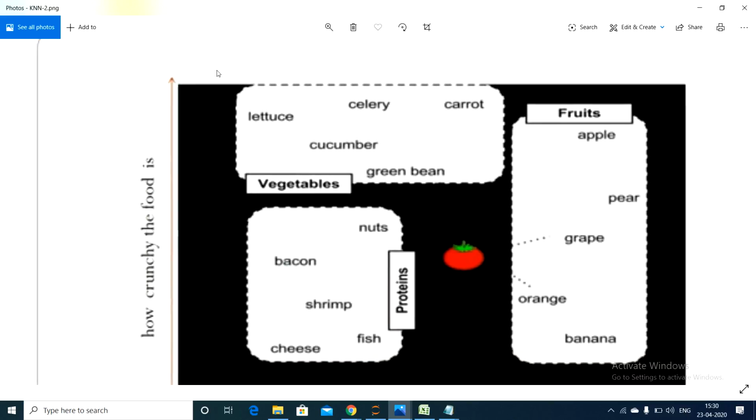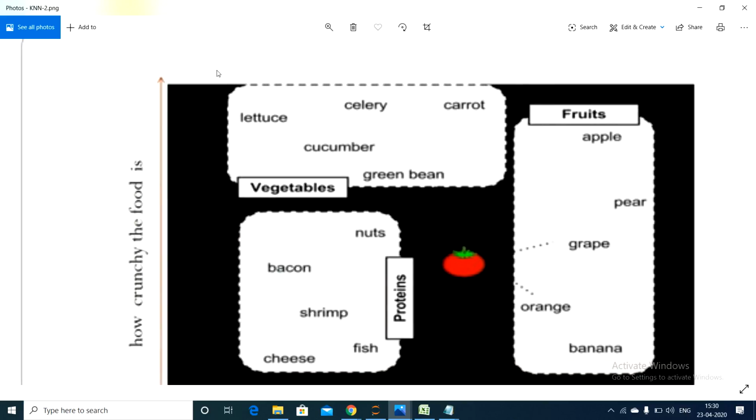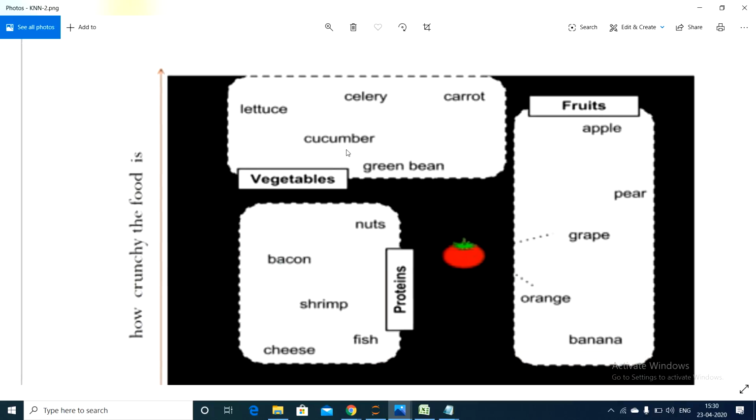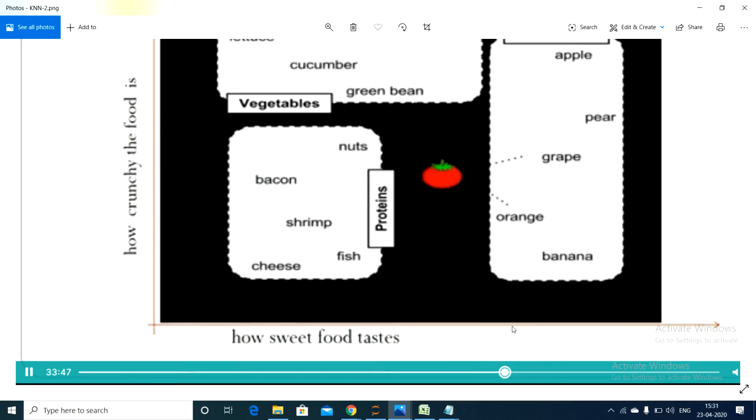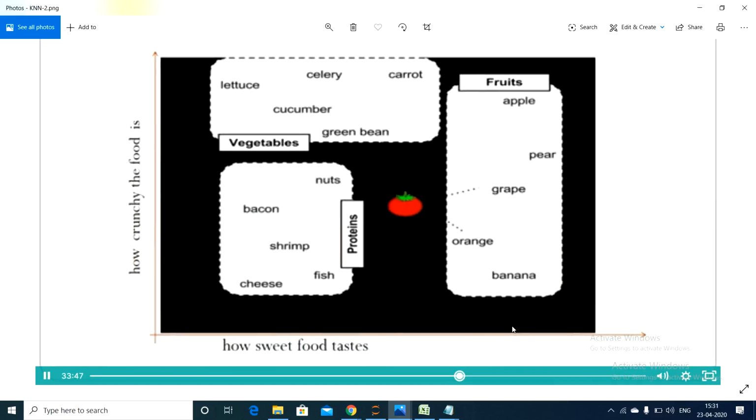It is drawn between how crunchy the food is and how sweet it tastes. Here fruits are one category: apple, pear, grapes, all sweet in nature. Vegetables are crunchy in nature, and proteins are neither crunchy nor sweet.